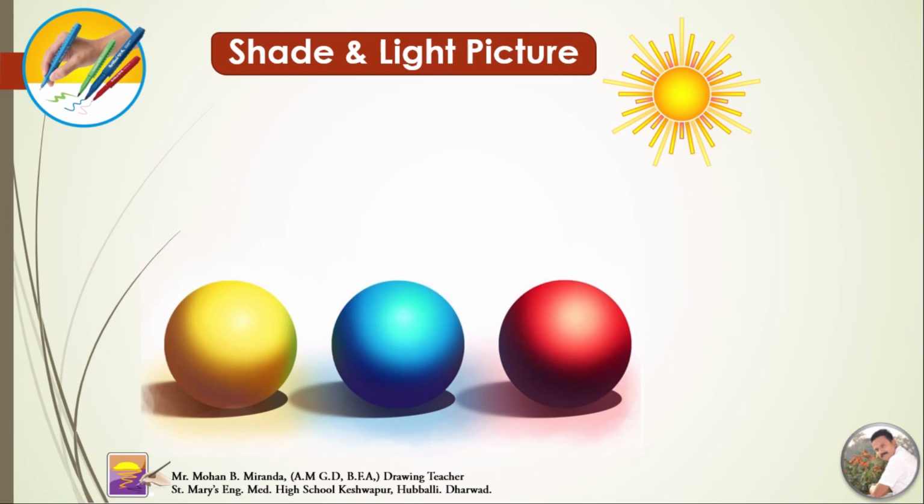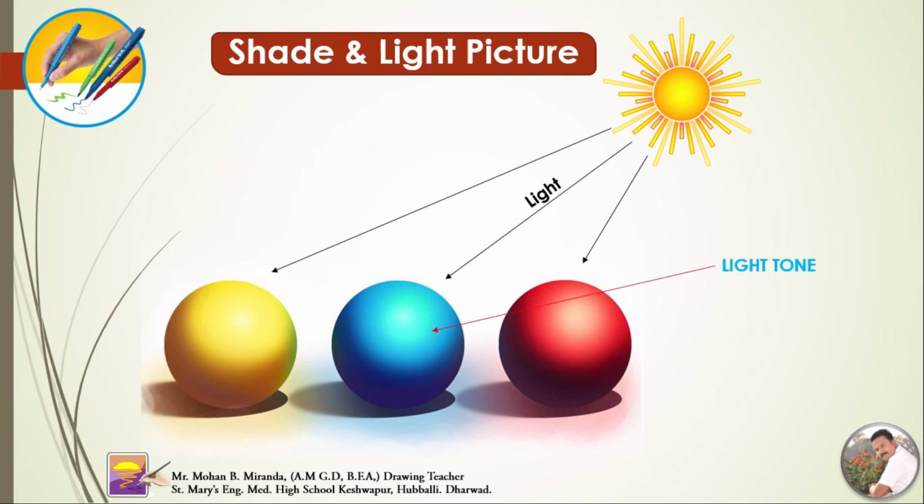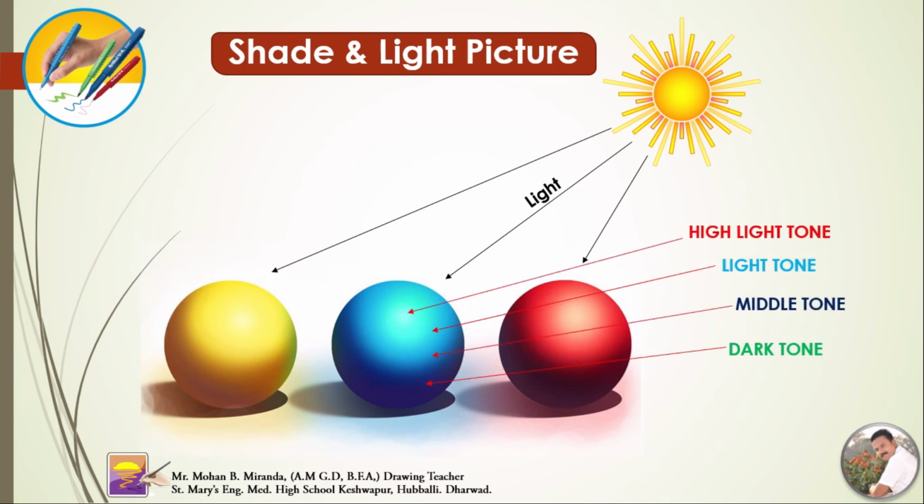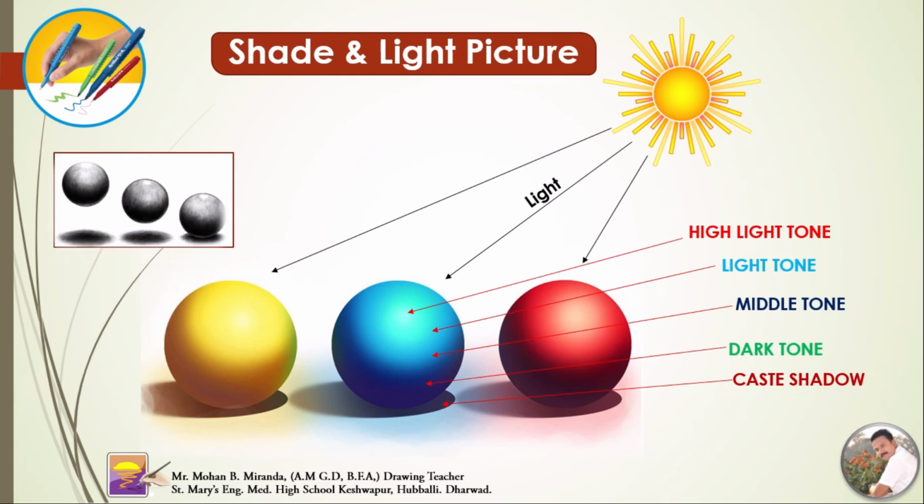Here is the sun, and there are objects. Sun rays or sunlight fall on the object. We can see the light tone, dark tone, middle tone, highlight tone, and cast shadows. These are the variations. Here is an example, a black and white picture.